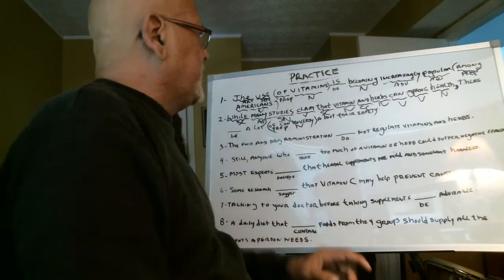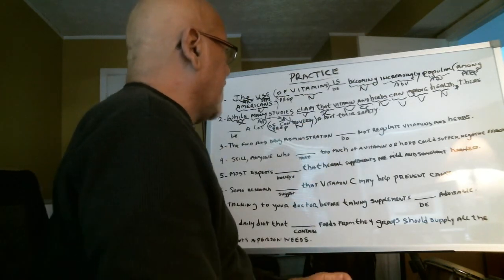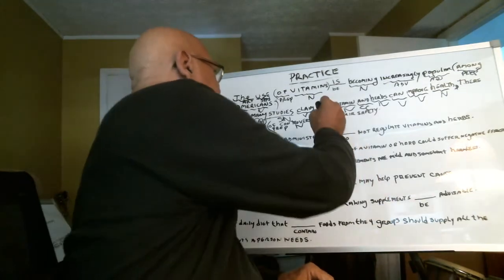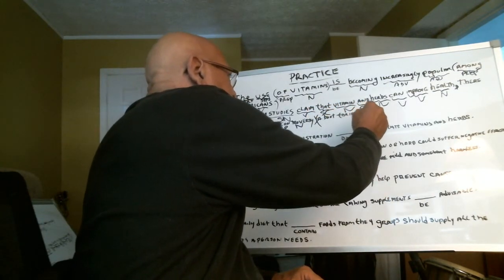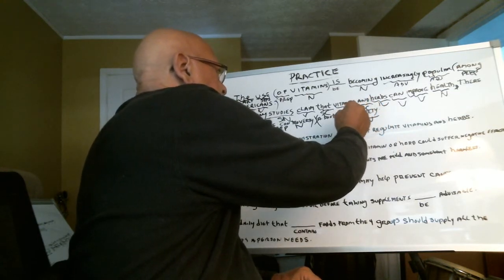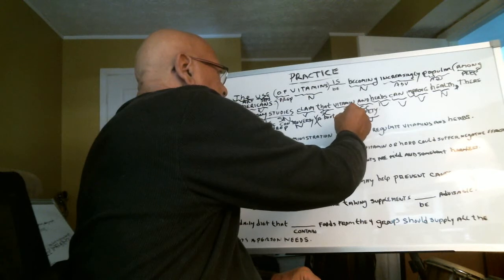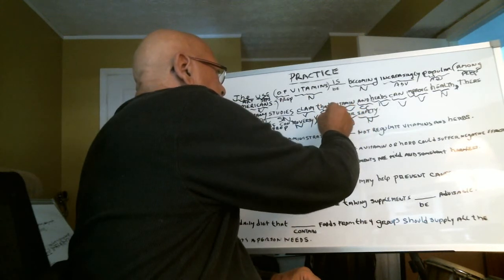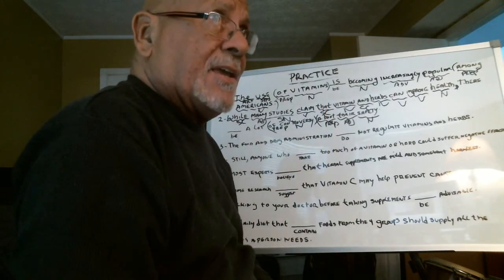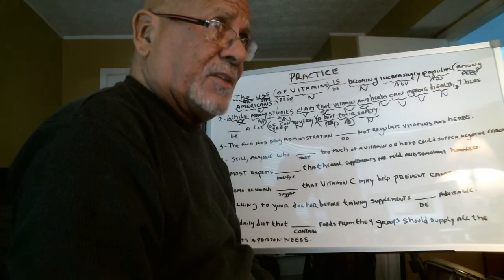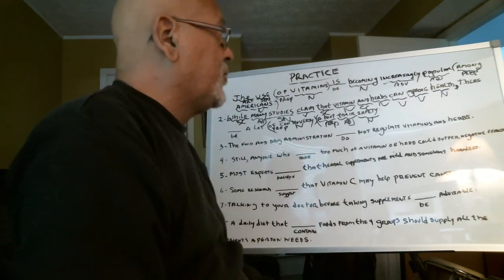So controversy cannot be the subject. Then I see another prepositional phrase, about their safety. Safety is a noun. Their is an adjective. And about is a preposition. So I know safety cannot be the subject because it's in a prepositional phrase.